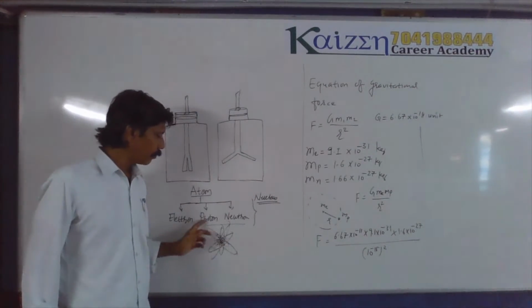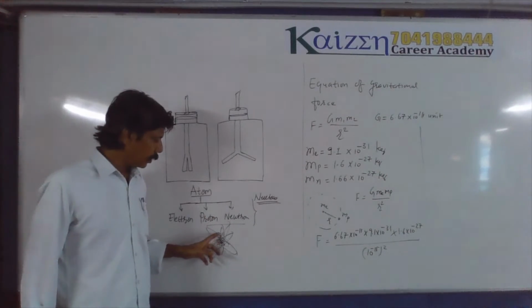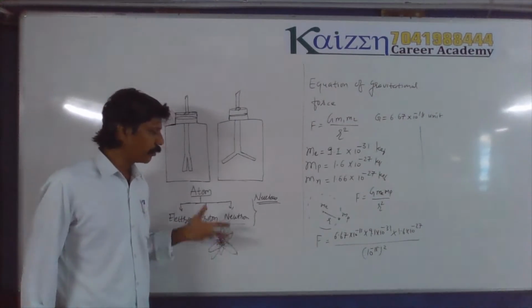This is the proton and neutron at the center in the nucleus, and electrons are revolving in different orbits.